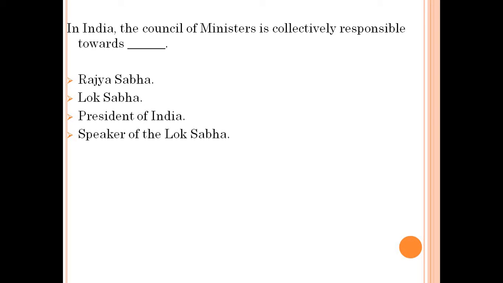In India, the Council of Ministers is collectively responsible towards Rajya Sabha, Lok Sabha, President of India, Speaker of Lok Sabha. Answer: Lok Sabha.